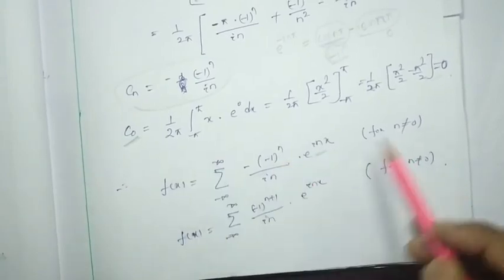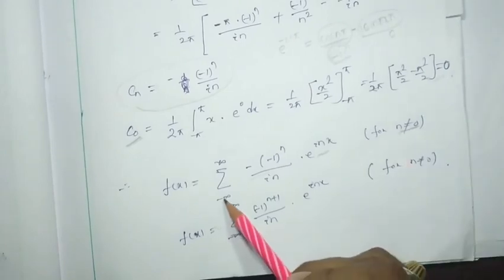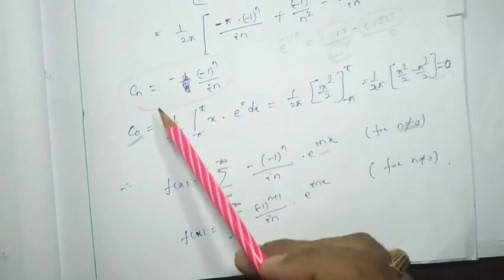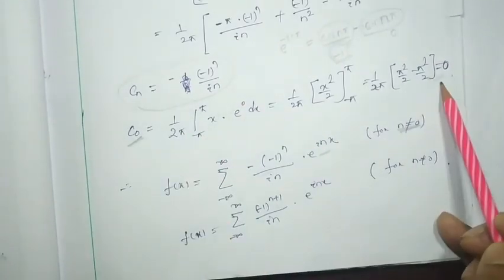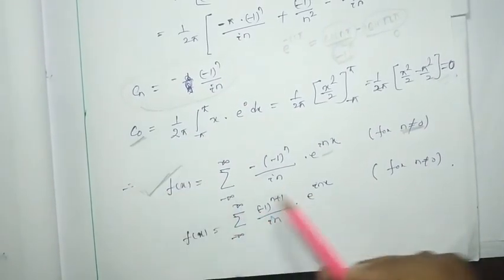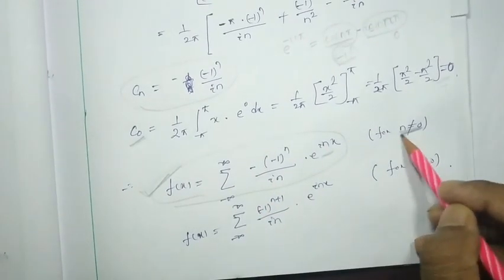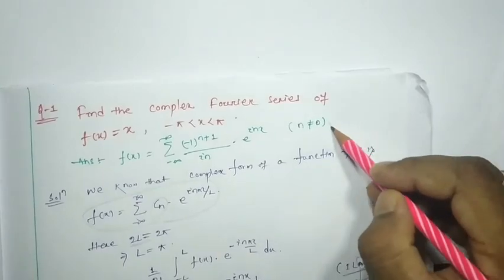But for n equal to 0, here we have considered minus infinity to infinity, but whenever n equal to 0, the value will be equal to 0. So this is true for n not equal to 0.